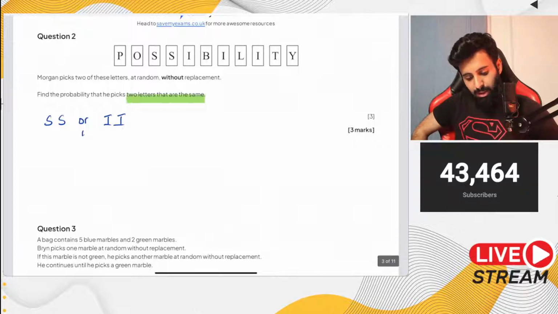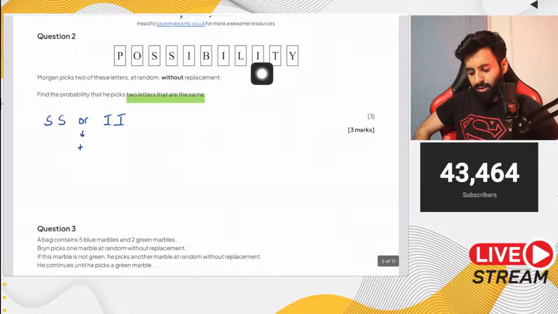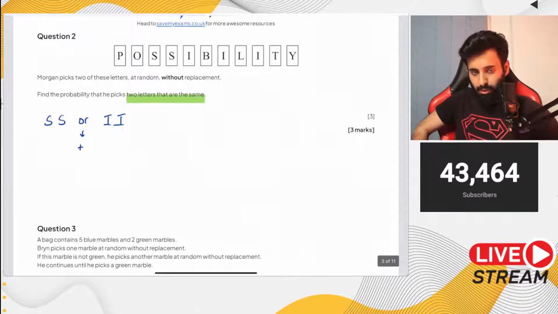So it could be SS or II. Since there are multiple ways of fulfilling the same condition, we're going to add the probabilities up. Okay, anything else? There's no B that's coming twice. L only comes once. T comes once. Y also comes once.